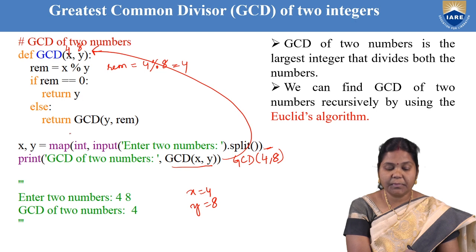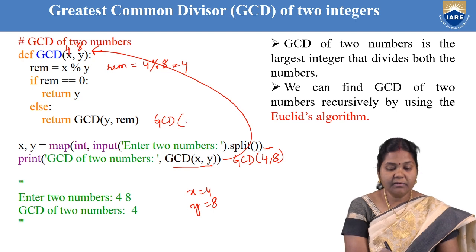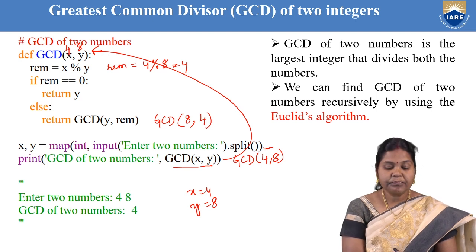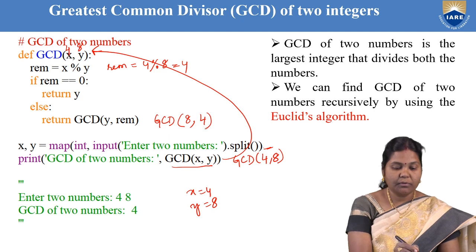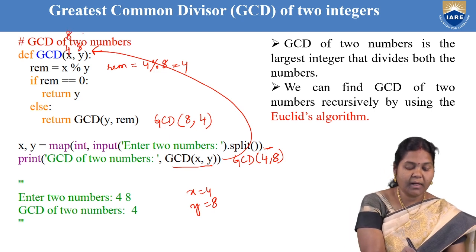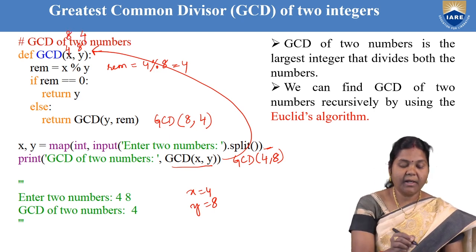So we come to the else part. We are calling the GCD function again. Here GCD is called again recursively by giving the value of y, which is 8, and the remainder, which is 4. So the GCD function is called again with the two inputs, y value and the remainder, 8 and 4.